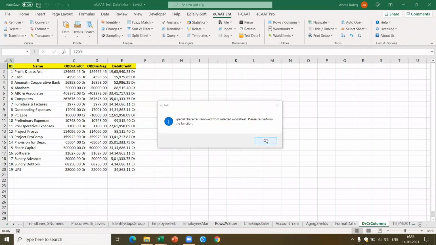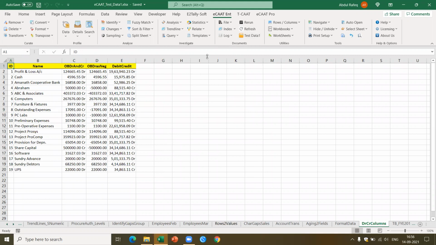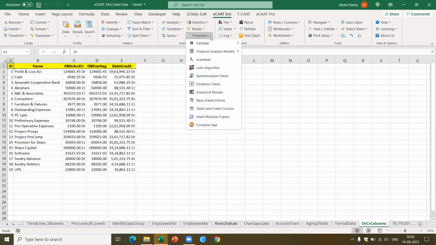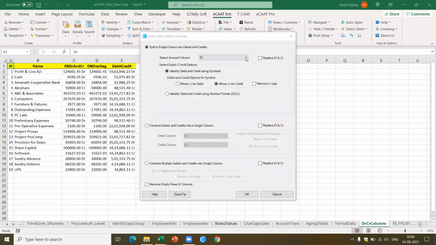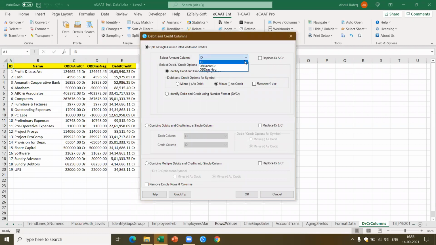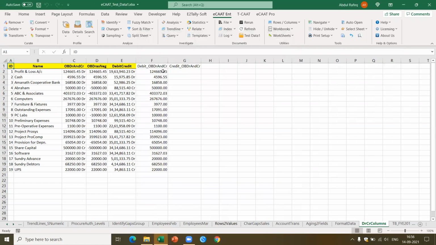So it performs some analysis. Okay, let's go ahead. Now here I'm going to select the first column, which is the opening debit and credit. Now here I should be able to say what I want. I want minus as credit, and I can also say remove the minus sign. Let's see what will happen. Okay, in this case, I think what we did, we put it in a single column. Let's remove this and do it again.